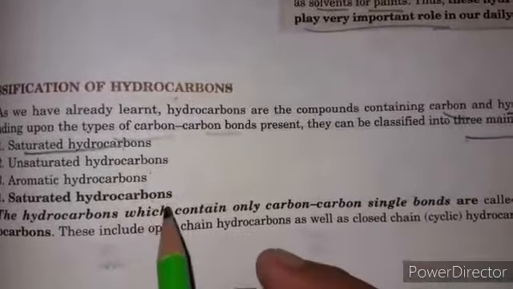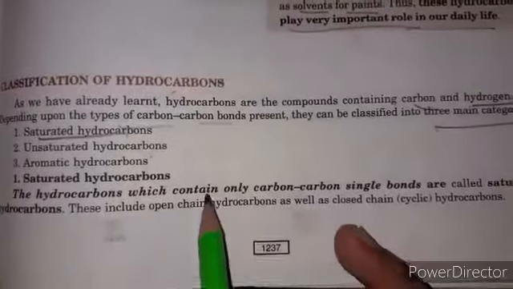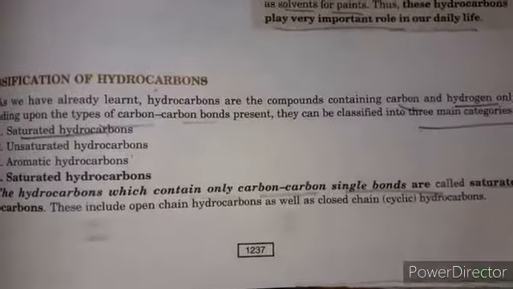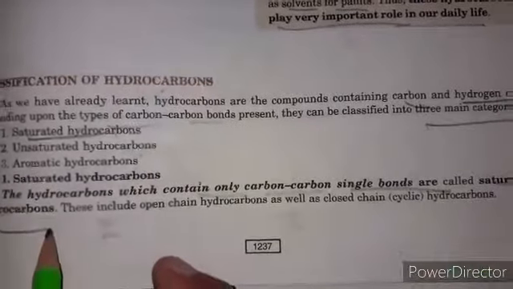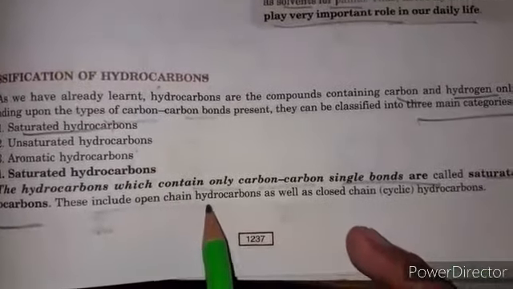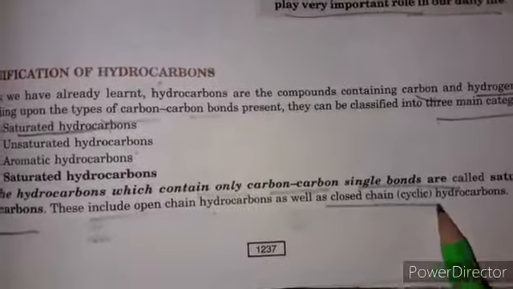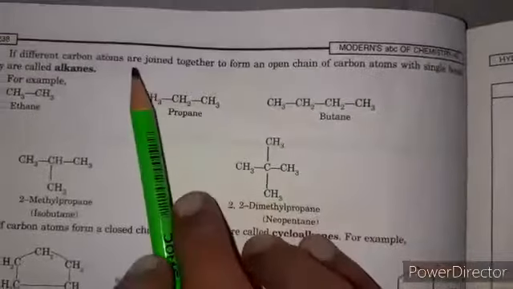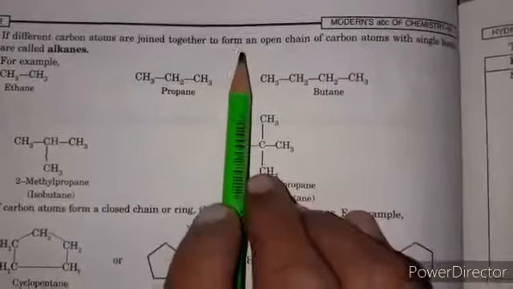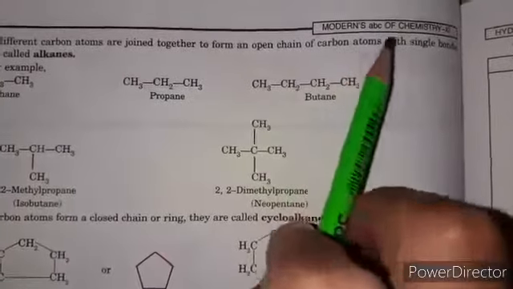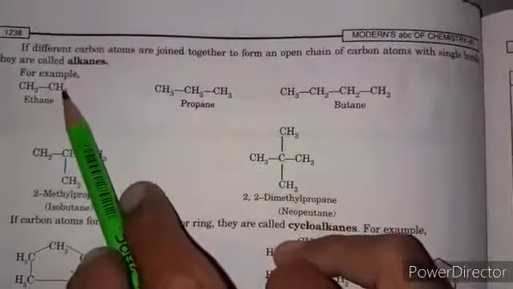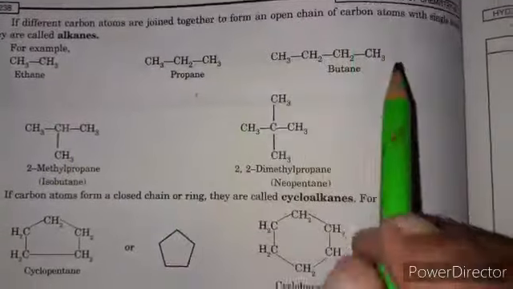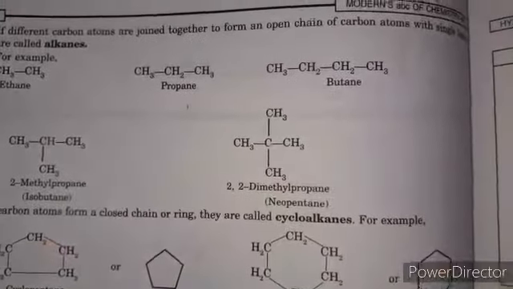So what are saturated hydrocarbons? The hydrocarbons which contain only carbon-carbon single bonds are called saturated hydrocarbons. These include open chain hydrocarbons as well as closed chain or cyclic hydrocarbons. For example, different carbon atoms joined to form an open chain: we replace one hydrogen with a methyl group from methane to make ethane, then propane, then butane. These are the linear molecules.